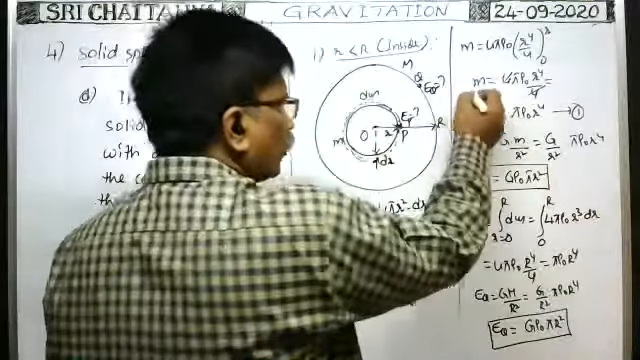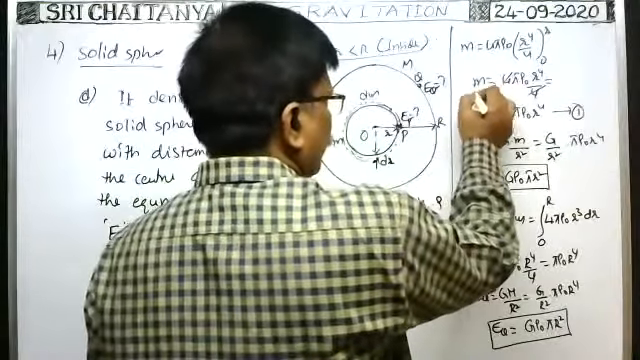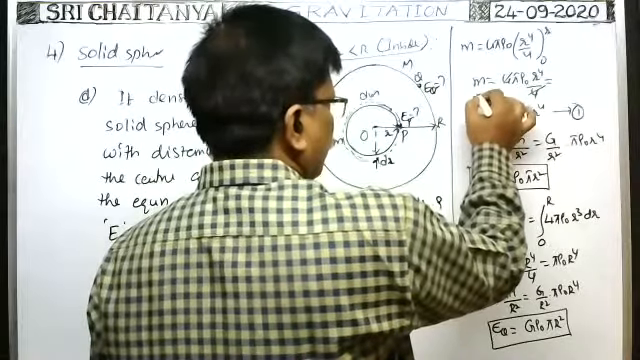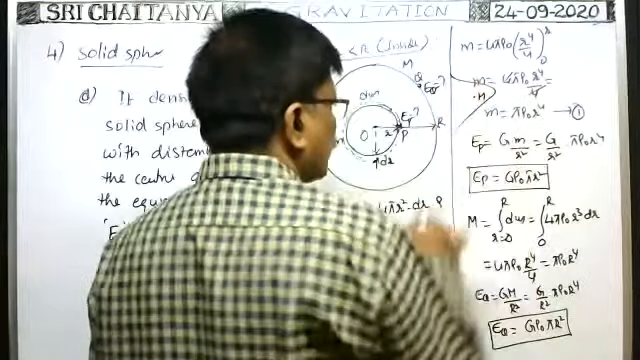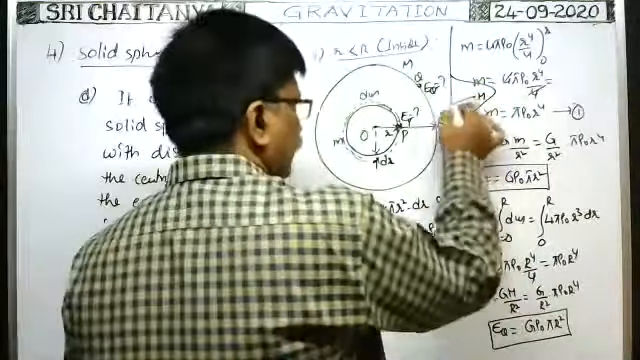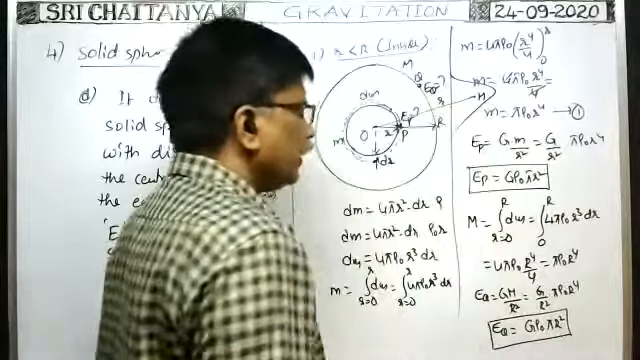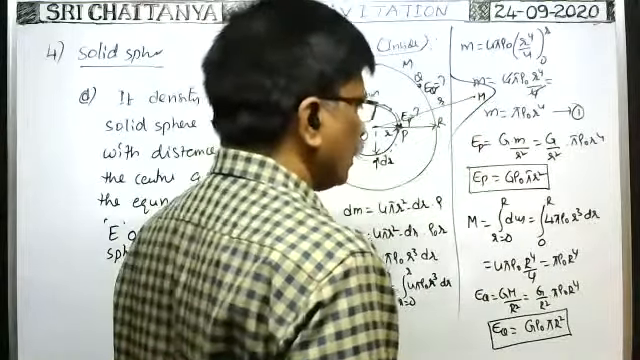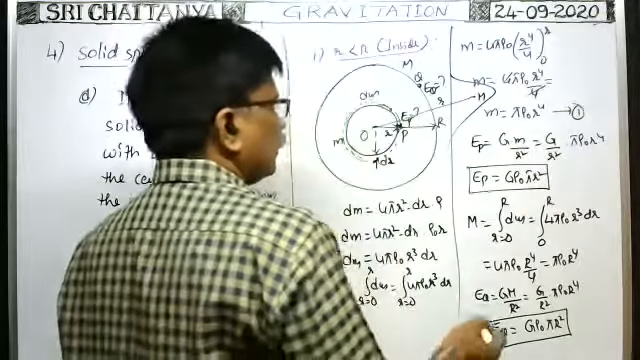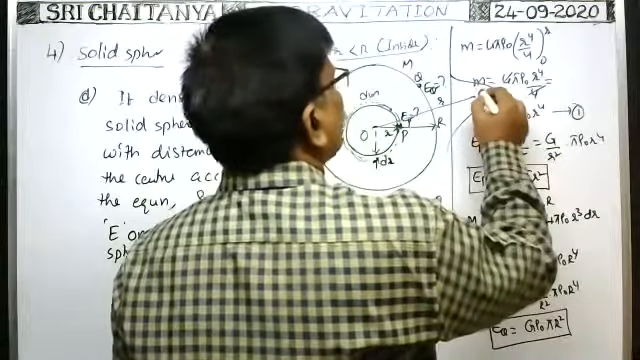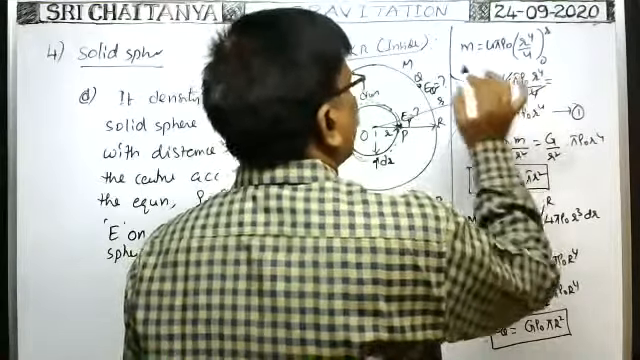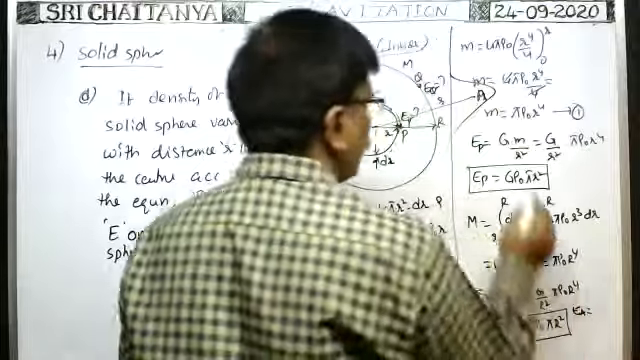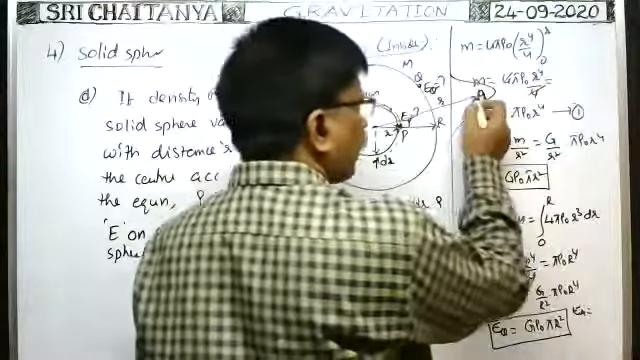Suppose you want to find the intensity of gravitational field at this point, say a point inside or at a smaller distance. Then the intensity of gravitational field at this point is G capital M by small r square only. It is say point A. So at that point A, the intensity of gravitational field is EA equal to G, because it is a point that lies outside.